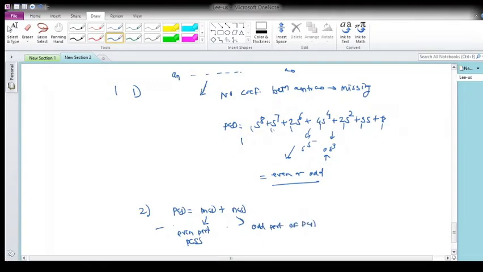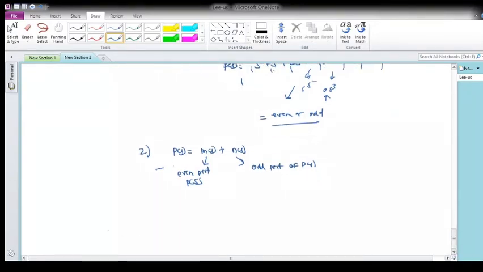Then the roots must lie on the j omega axis only. The third property says that if p of s is either even or odd, then the roots must lie on the j omega axis only. That is as good as the same property.